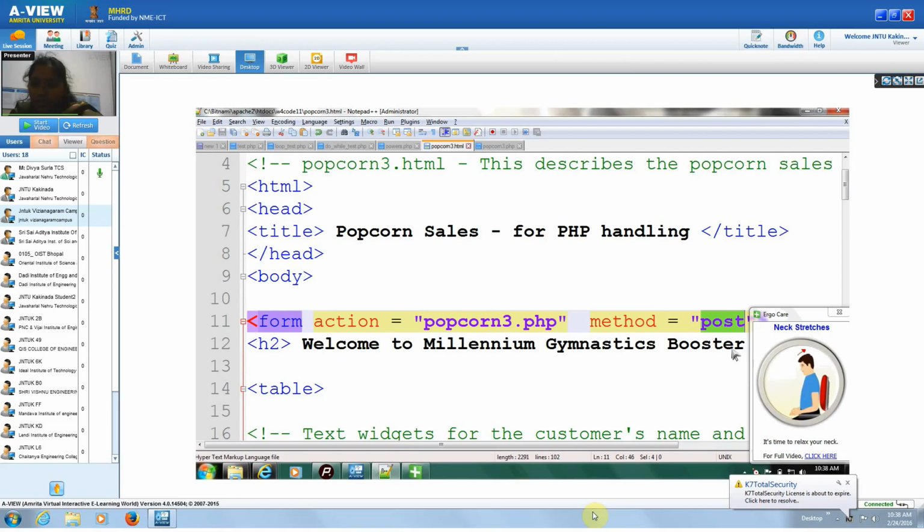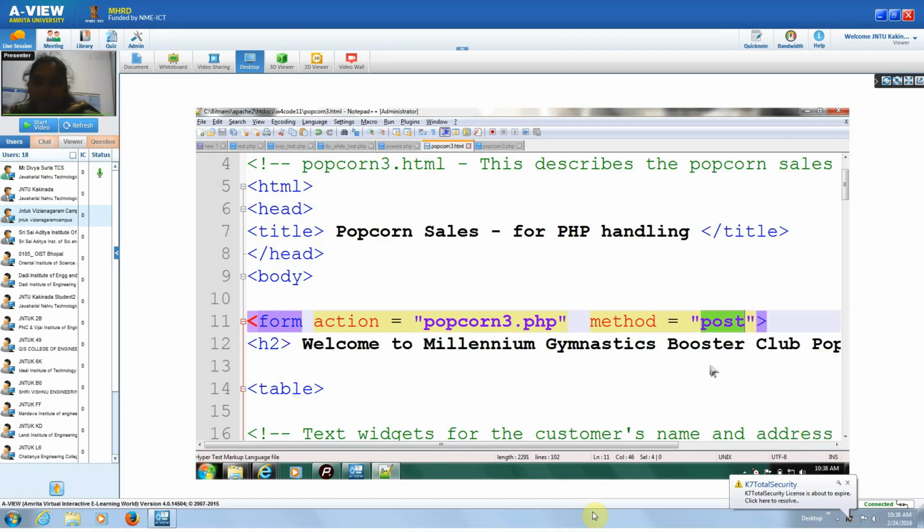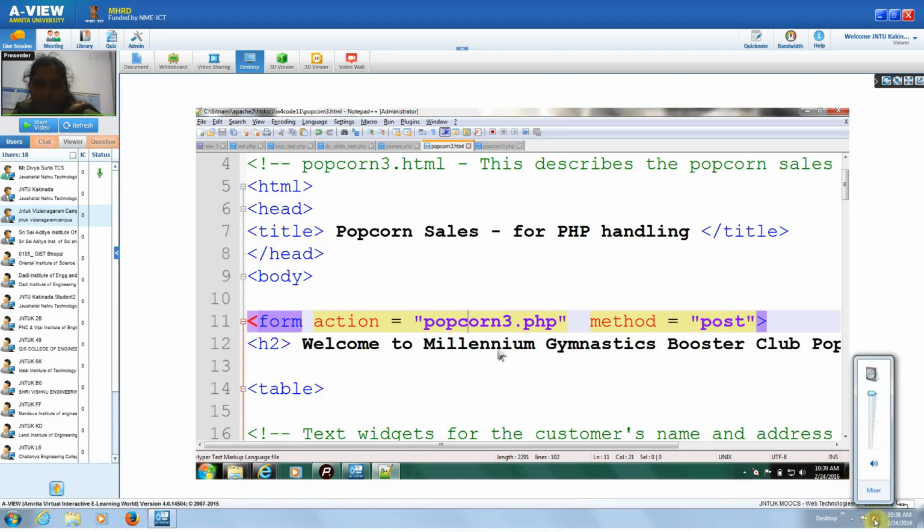With the post method, it won't be visible in the URL, whereas with the get method, whatever parameters you pass to the PHP file will be visible in the URL. And request is like a combination of post and get. This is also a very useful method. But if you are passing any secure data, it is better to use the post method.